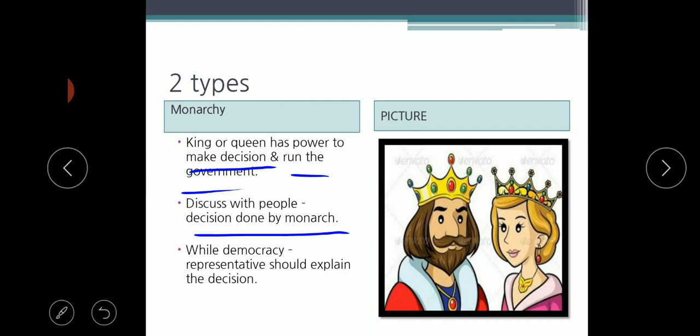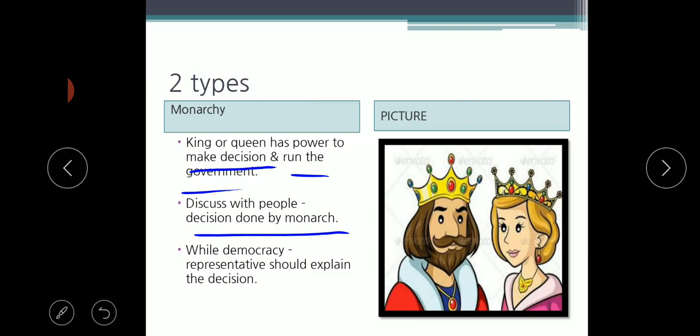If a new law or any order is going to be placed by the king or the queen, they will convey it and discuss it with the people, but mostly the decision will be taken by the king and the queen.